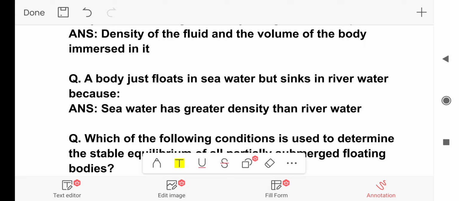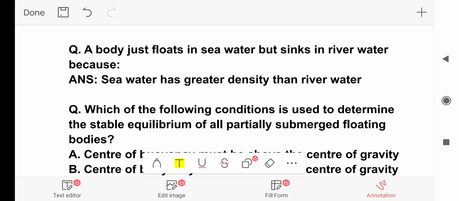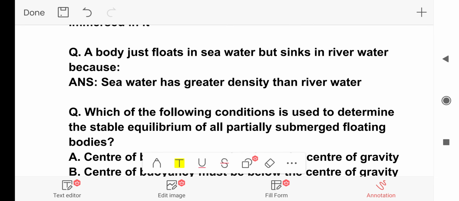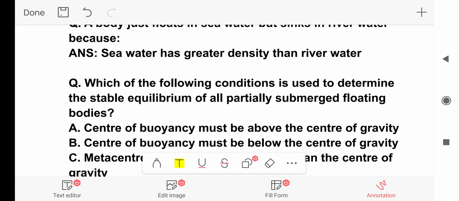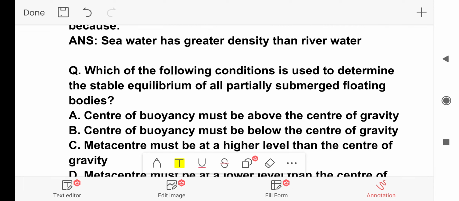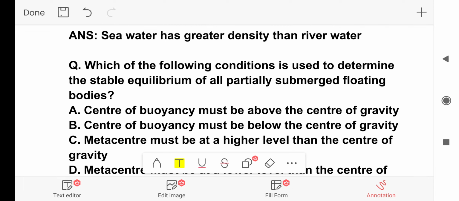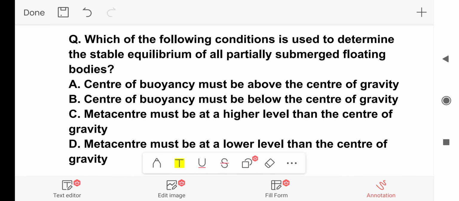So that was not the last question. We have some more questions. Next, which of the following conditions is used to determine the stable equilibrium of all partially submerged floating bodies? And the options are center of buoyancy must be above the center of gravity, center of buoyancy must be below the center of gravity, metacenter must be at a higher level than the center of gravity, and last, metacenter must be at a lower level than the center of gravity. And the answer is option C.